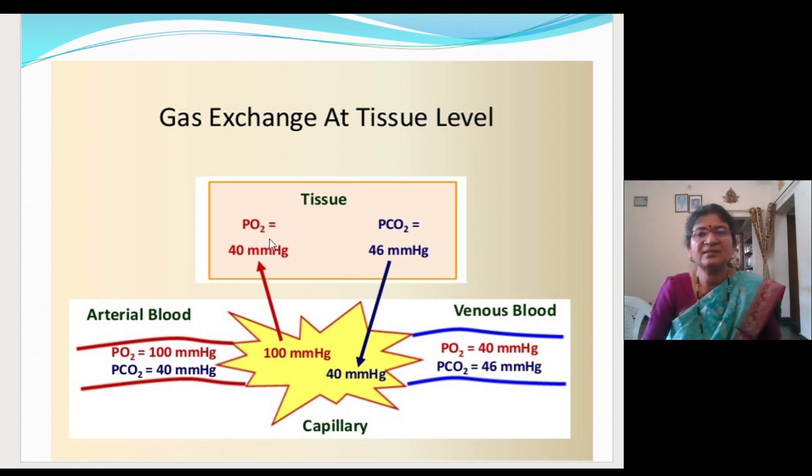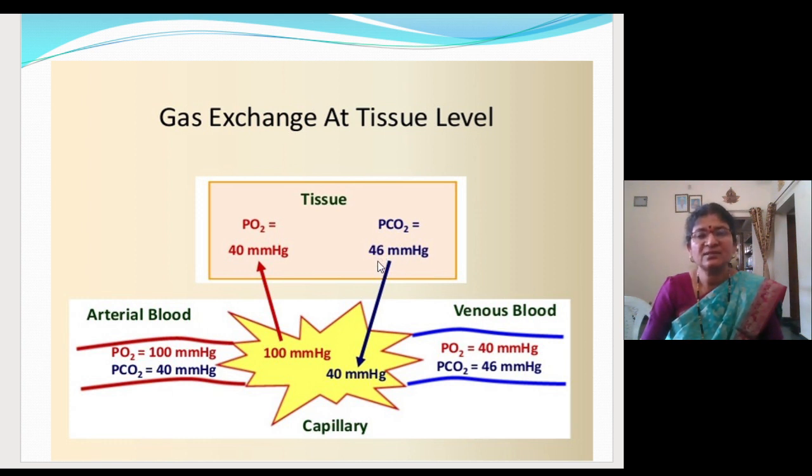Here you can see the tissue is taken in the form of a box. What is the partial pressure of oxygen? It is less. Why? Because the body cells are continuously using oxygen for the oxidation process. So it will be 40 mm of mercury, and that of carbon dioxide is 46 mm of mercury.